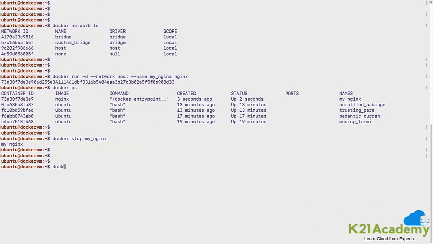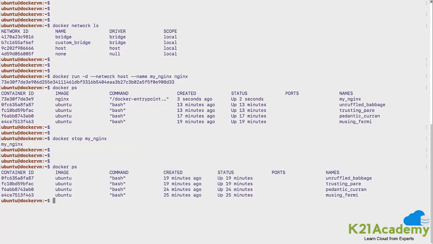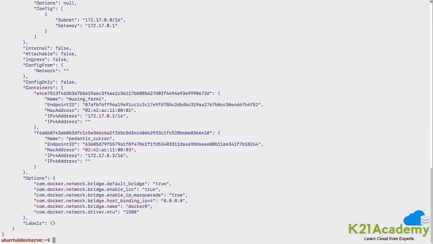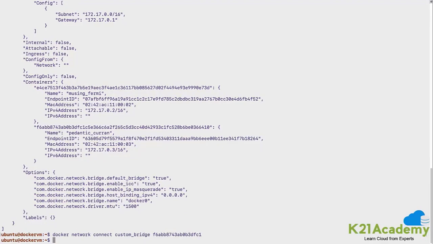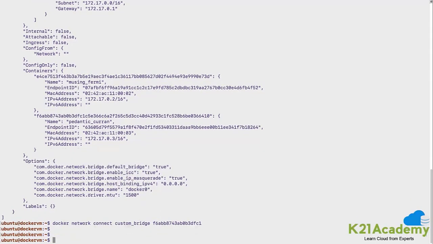Let me first confirm what all containers are running in this machine. Awesome. There are two containers running on each of the networks actually. Let me quickly do inspect on the bridge. Yeah, so let me pick this container and connect to the custom bridge. Docker network connect. You will give the network details to which you want to connect, and you will give the container ID and say done. The command is executed, and quickly the Ethernet interface and the IP address are obtained.